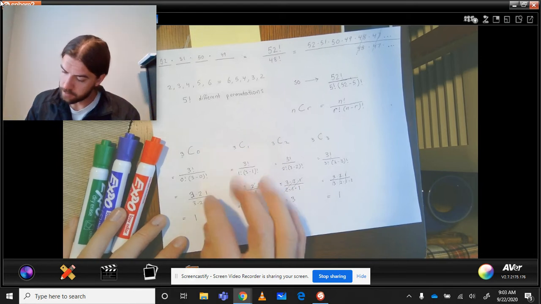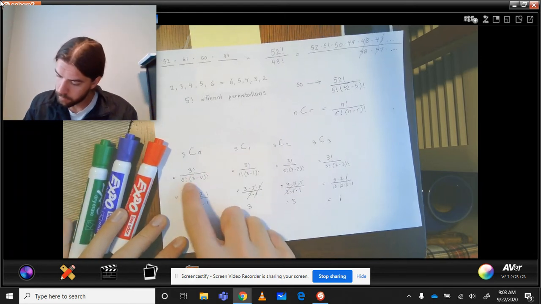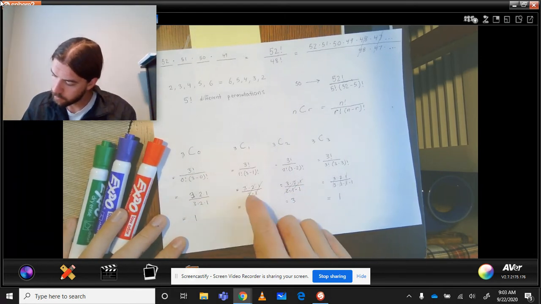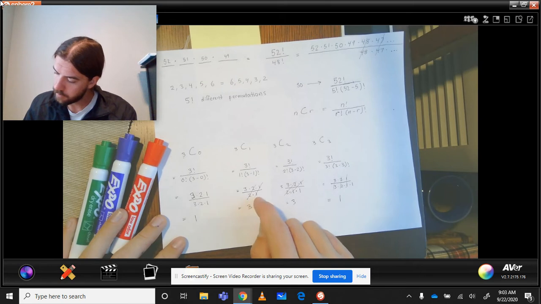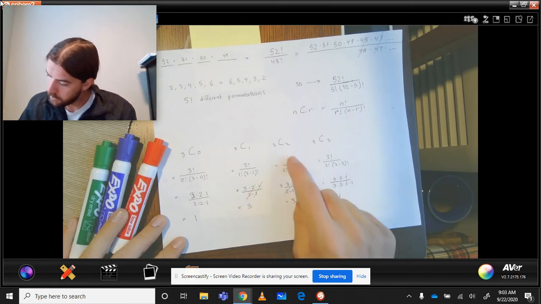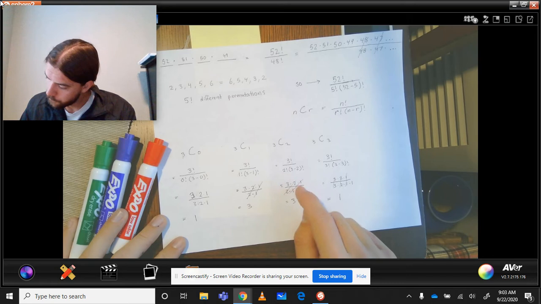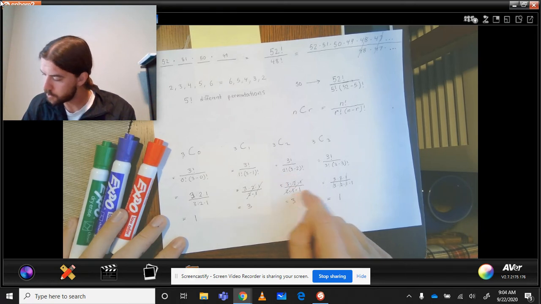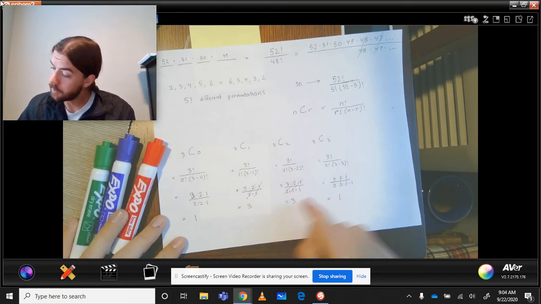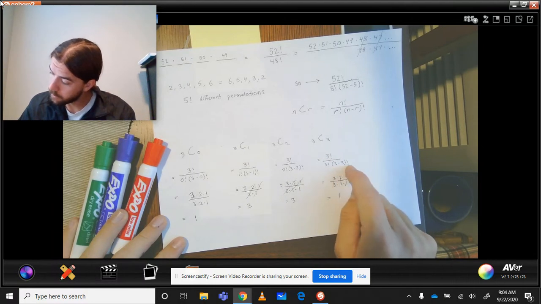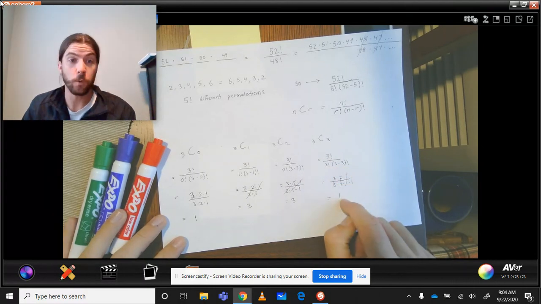Then these simplify down to 3 factorial over 3 factorial, which was 1; 3 factorial over 2 factorial, which canceled out the 2 factorial part and just left that 3; 3 factorial over 2 factorial times 1 factorial, just 1, so things cancel out to give you the 3; and 3 factorial over 3 factorial times 1 factorial, everything cancels out and you get a 1.